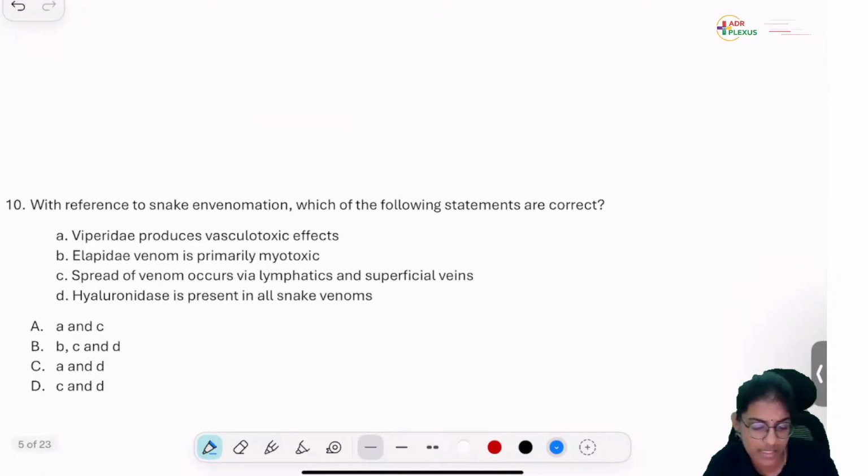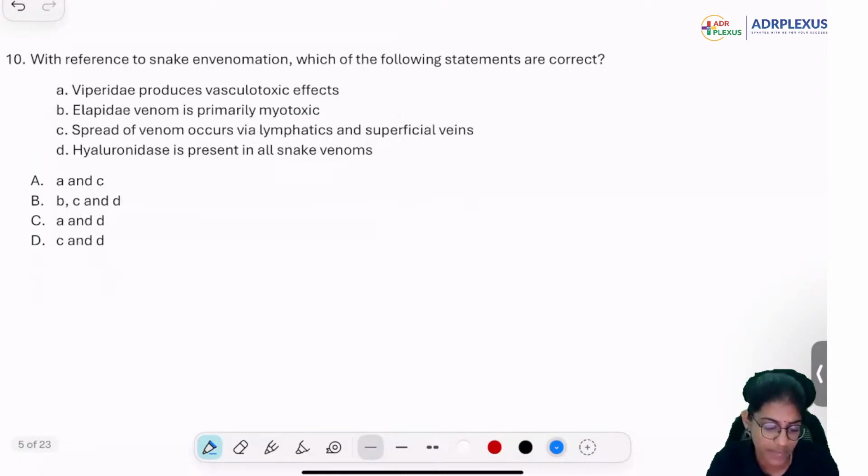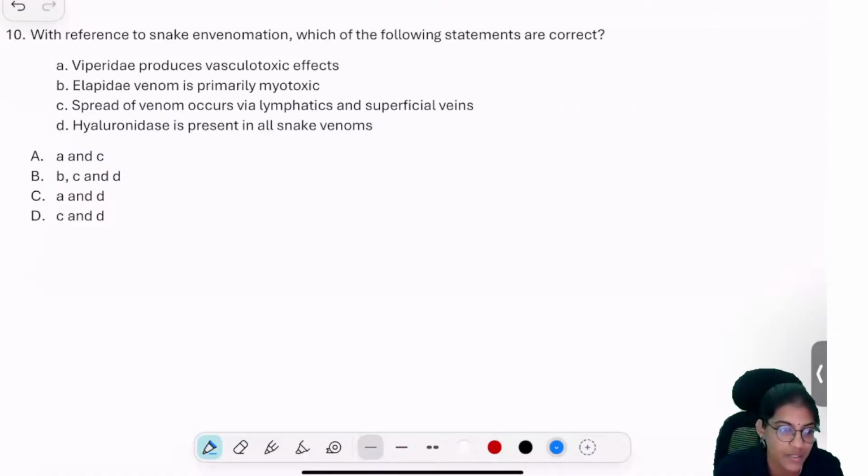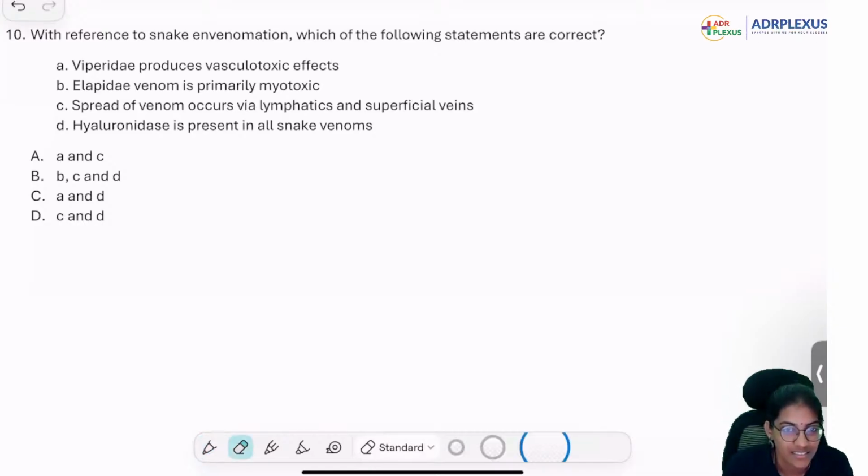With reference to snake envenomation, which of the following statements are correct? Statements are correct with respect to snake envenomation. They are asking for the correct statement.